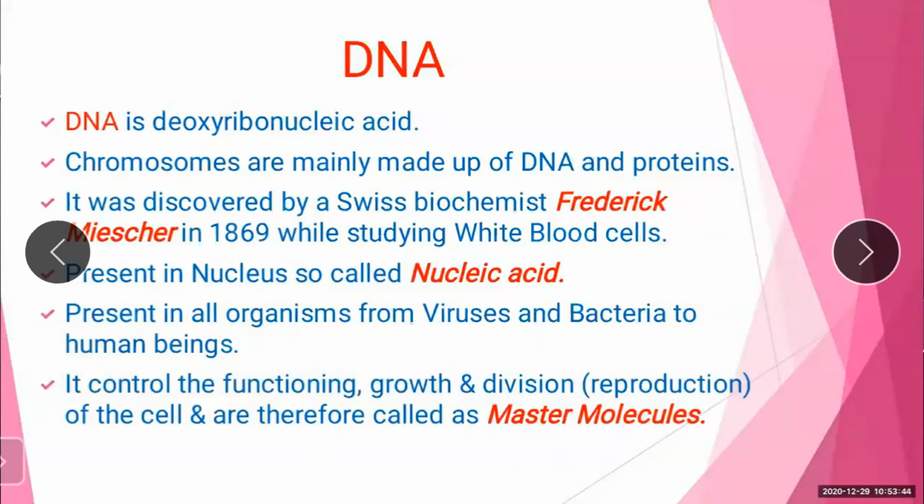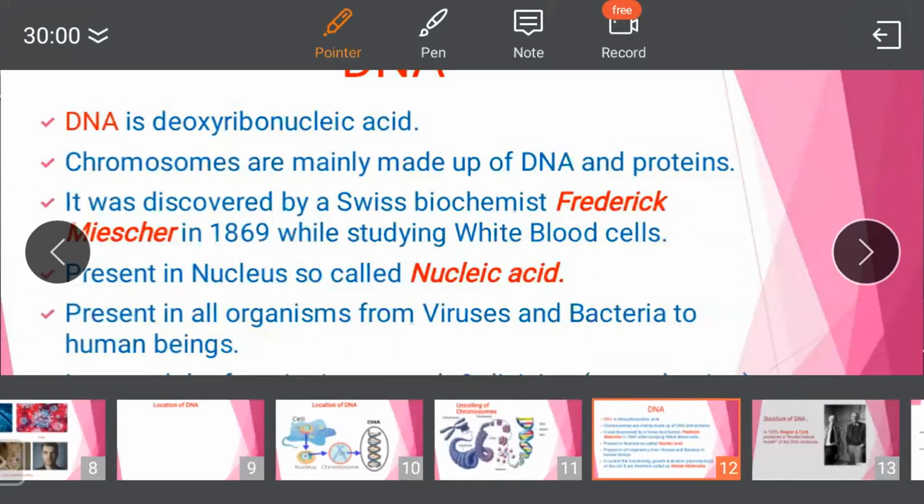So what is the full form of DNA? Deoxyribonucleic acid. Then chromosomes are mainly made up of DNA and proteins, and it was discovered by whom? Swiss biochemist Friedrich Miescher in 1869 while studying white blood cells. So it is present in the nucleus, so it is called nucleic acid, and it is present in all organisms from viruses and bacteria to human beings. And what is its function? It controls the functioning, growth and division of the cell, and therefore they are called master molecules.